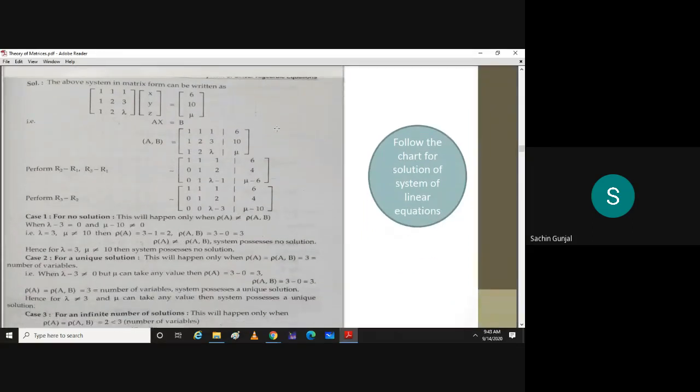Then using this one, that means the A22 entry, make everything below it 0. That means we'll have to make this 1 a 0. So what is my operation? You can see it here: R3 minus R2.